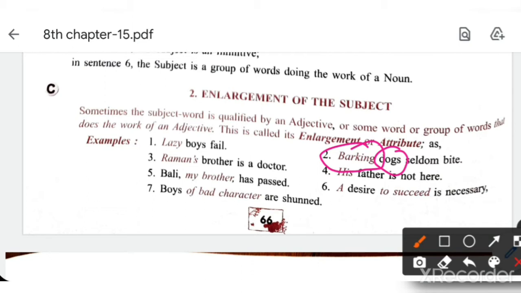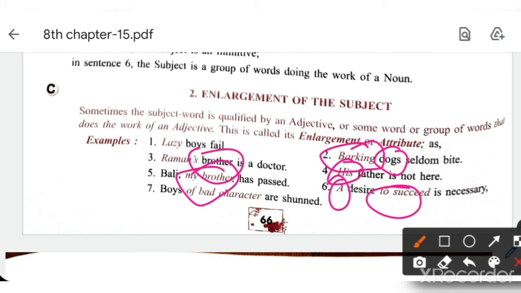Understood? Here brother, but whose brother? Raman's brother. So Raman's is an attribute. Father, but whose father? His father. So it is an attribute. Bali, my brother. Bali, the main noun is there. Who is Bali? My brother. So it is an attribute. A desire to succeed is necessary. Here desire is the subject word, but a and to succeed are used to enlarge the meaning of the subject. So it is an attribute. Boys of bad character.